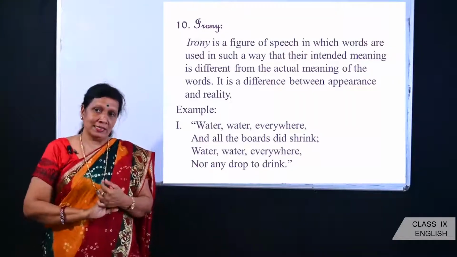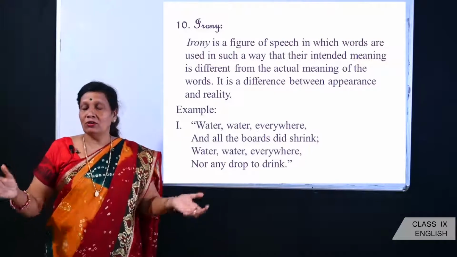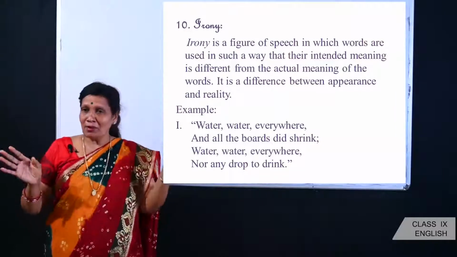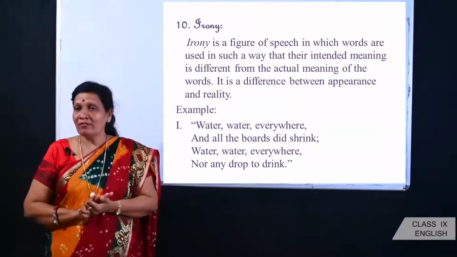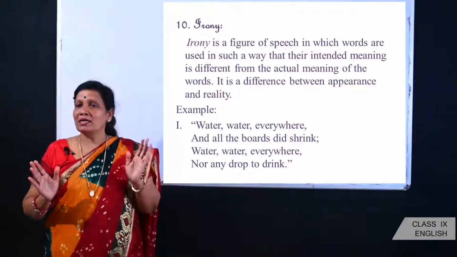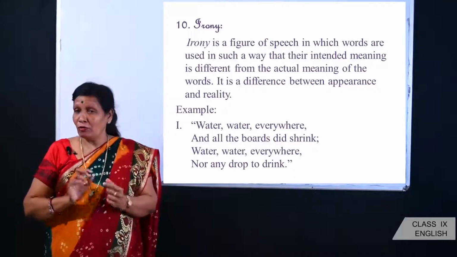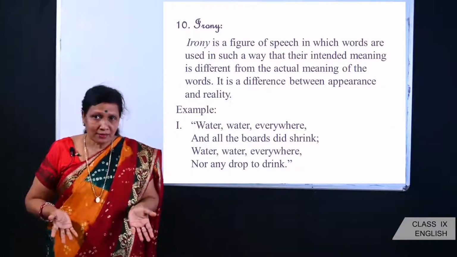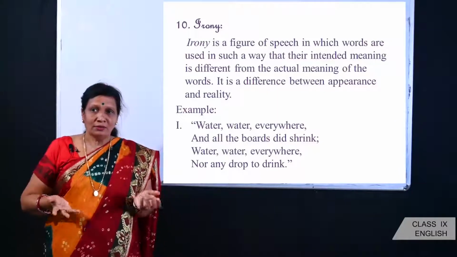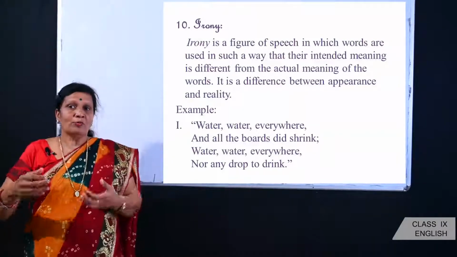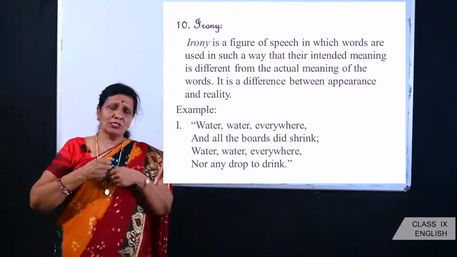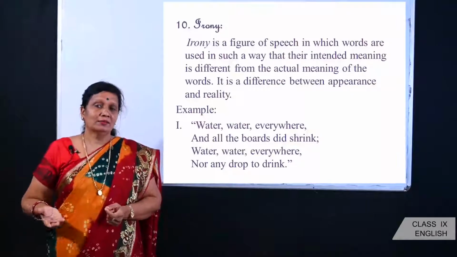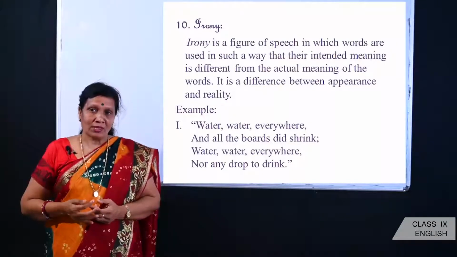in the middle of the sea, and all the crew members of the ship are very thirsty, so they are surrounded by water. Water, water everywhere, but they could not drink a drop of water because they were surrounded by the sea water, which they could not drink. The saline water cannot be drunk. So, though there was water everywhere, the irony is they were surrounded with water, but they could not drink that water. So, that is the irony.